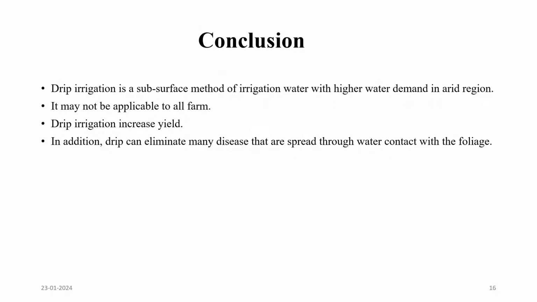In the next slide, conclusion. Drip irrigation is a subsurface method of irrigation for water with higher water demand in arid regions. It may not be applicable to all farms. Drip irrigation increases yield. In addition, drip can eliminate many diseases that are spread through contact with the foliage.